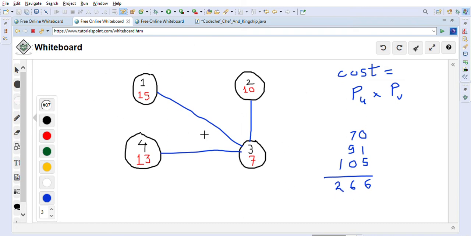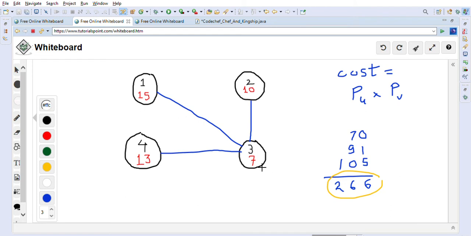And as you can see here, all the cities are connected. So if you want to go from 2 to 1, you can go like 2 to 3 and 3 to 1. You can go like this. You want to go from 2 to 4, you can go from 2 to 3 and 3 to 4 like this. So all the cities you can go basically, right? So that is what the requirement is that's given in the problem. So this is how we can solve this problem.